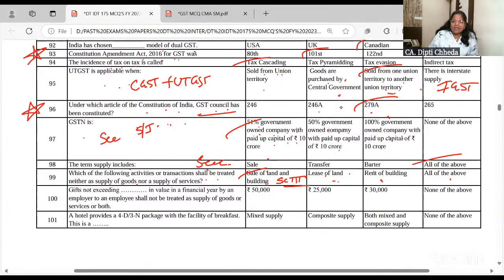So in that, crematorium and all, there was sale of land. Gift not exceeding 50,000. I hope by now, with so much revision done in regular class, you must have learned it. Yes, it shall not be treated as supply of goods or services. 50,000. Next.